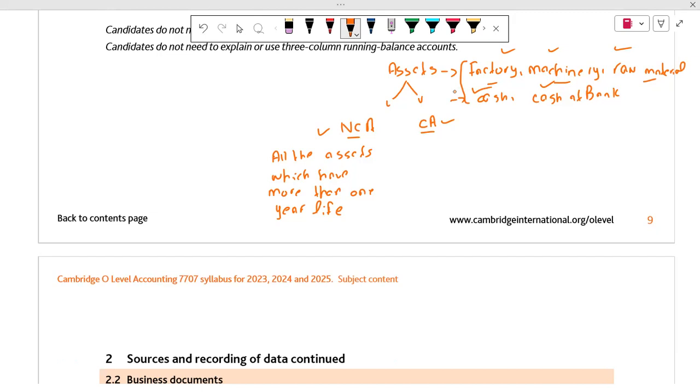Because it has a long life. We use the factory for 15 years, for 20 years. We will not change the factory location again and again. If we construct a factory, it doesn't mean that after 1 year the factory will be destroyed. We will use this factory for the next 20 years, 25 years or more. So each and every asset which has more than 1 year life is a non-current asset. If I talk about the machinery, can you tell me whether machinery is a non-current asset or a current asset?